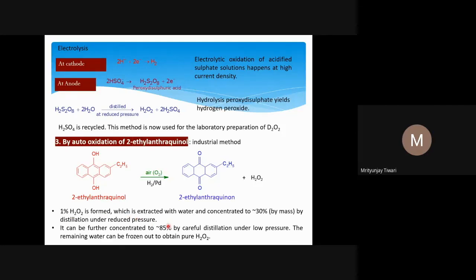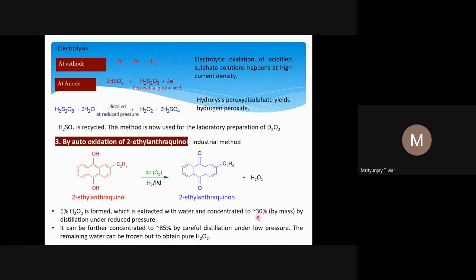1%, which is extracted with water and concentrated to about 30% by mass by distillation under reduced pressure. As I said, distillation. Why do we use distillation? The boiling points of water and H2O2 are different. Water boils at a lower temperature, 100 degrees centigrade, H2O2 at 153 degrees centigrade. So one can use the distillation process to separate them out, but that is not 100% efficient. Some efficiency is there with the fractional distillation method. So by this fractional distillation method, one can concentrate it up to 30% by mass.